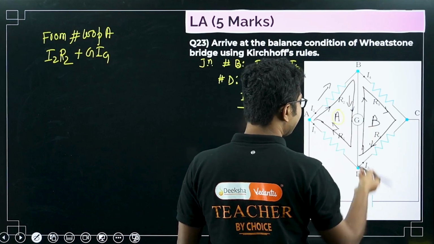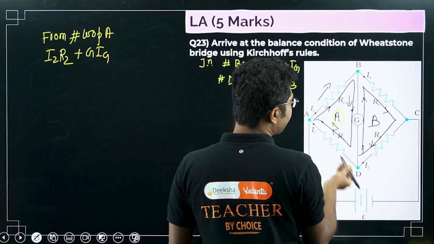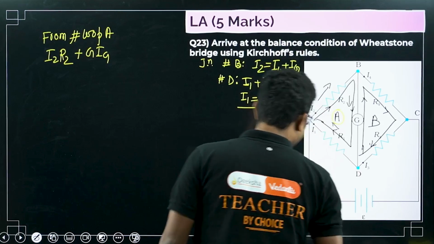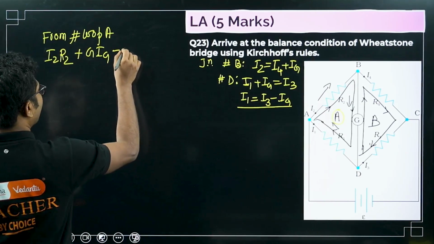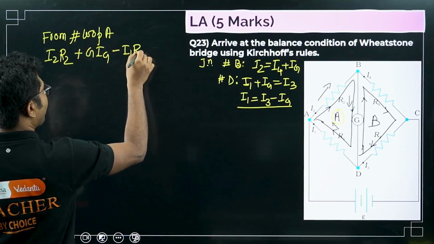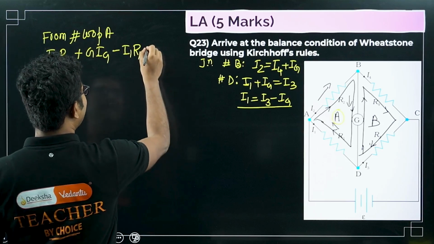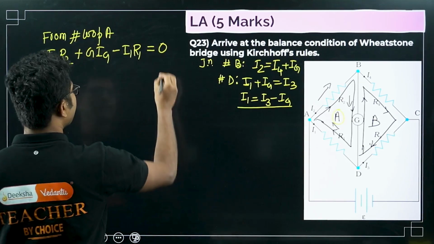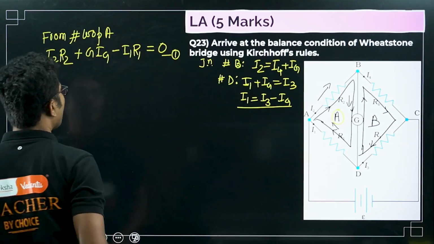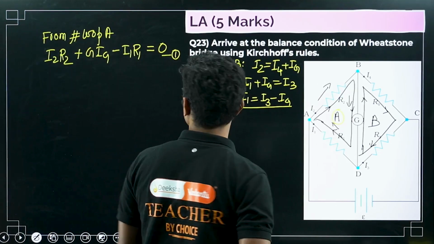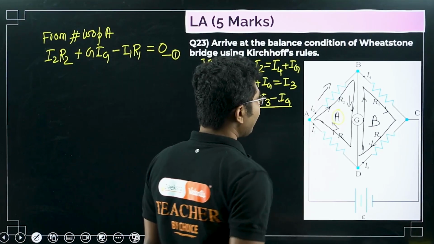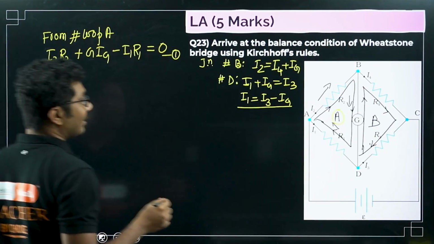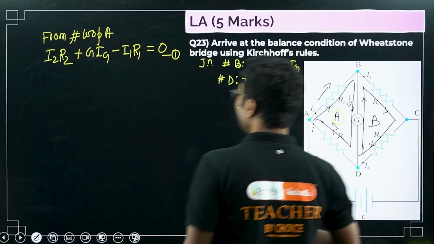Now here we are going in the opposite direction, so it will be minus I1 R1. And no battery is connected, so it should be 0. So this is our equation 1. Okay, now let's apply the same rule for loop B.